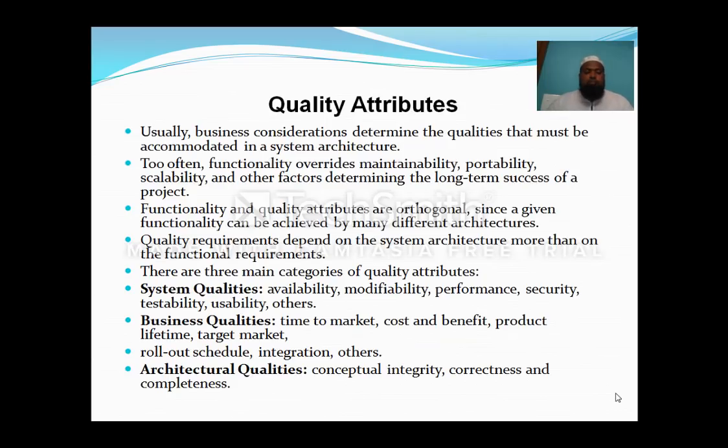And then quality attributes, we have three main categories of quality attributes: system qualities, business qualities and architectural qualities. The system qualities, once again I will reiterate: availability, modifiability, performance, security, testability, usability. Business qualities are nothing but time to market, cost and benefit, product lifetime, target market, rollout schedule, integration, others. Architectural qualities are conceptual integrity, correctness and completeness.